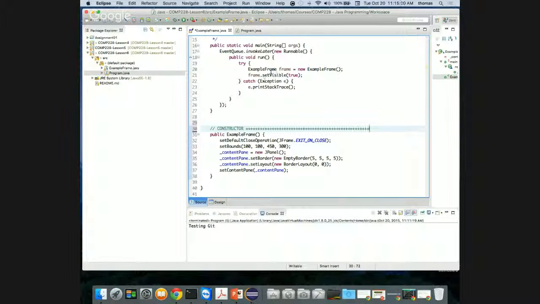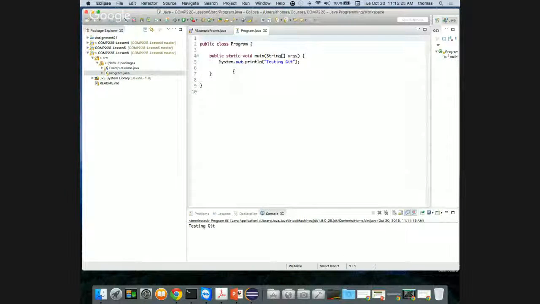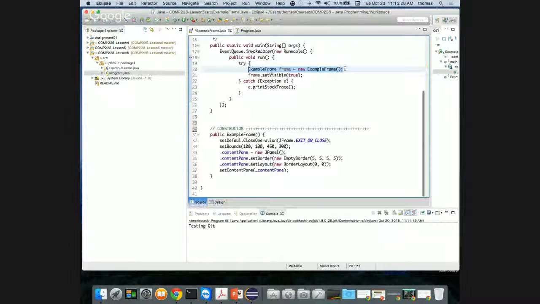I don't need this static main. In a second, you'll see why. I'm going to do this: example frame is equal to new example frame. I'm going to do this here in my program, my driver class. That's what I want to do. So let's do that. Let's just move this away. And by the way, I need this also, this frame.set visible is true. If I don't have that, then it won't work.